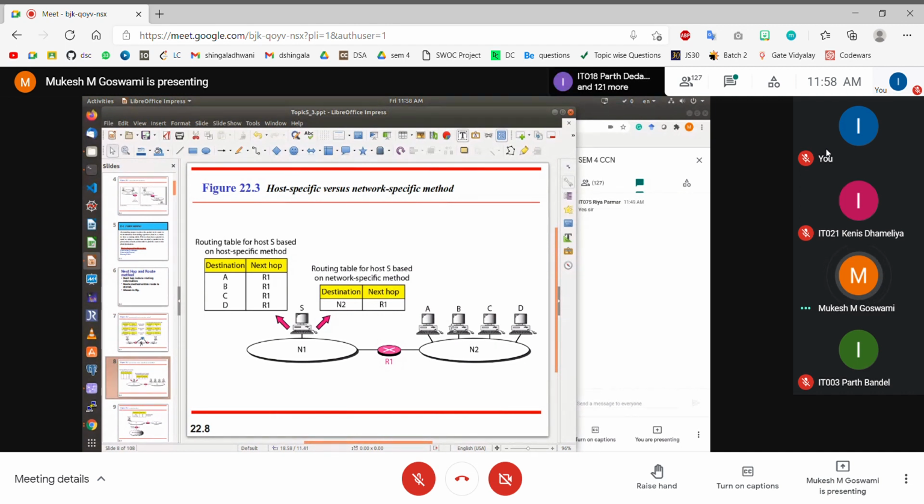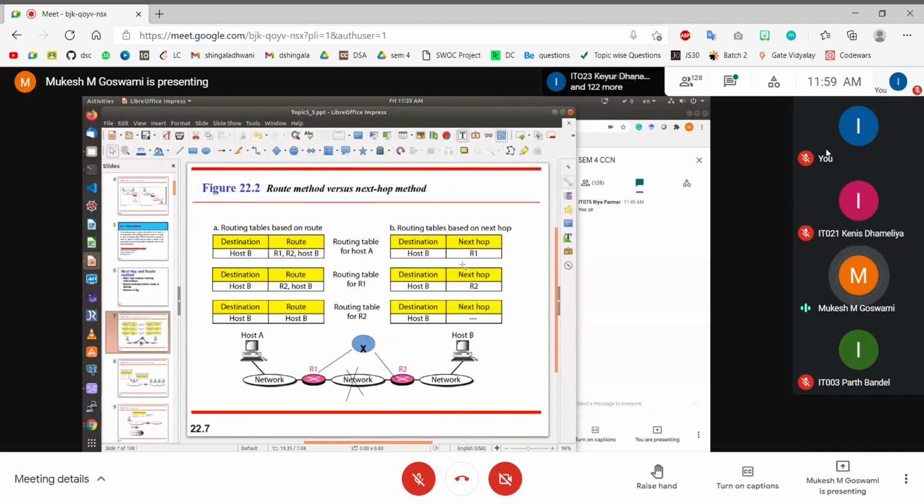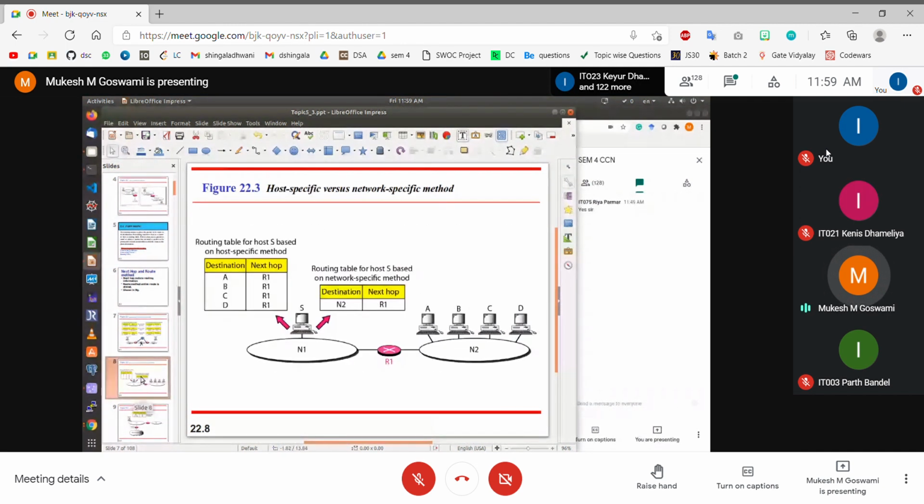So therefore, we say that instead of remembering the next hop IP address, it is always better that we remember the next hop network address, right? So this is called the network specific method for the next hop IP method, right? This is actually a kind of refinement or improvement over the next hop IP address based methodology, where instead of remembering the next hop IP address, we are now only remembering the next hop network address, right? And therefore we are referring to all the devices which are connected in that particular network with just a single entry in our routing table, right?